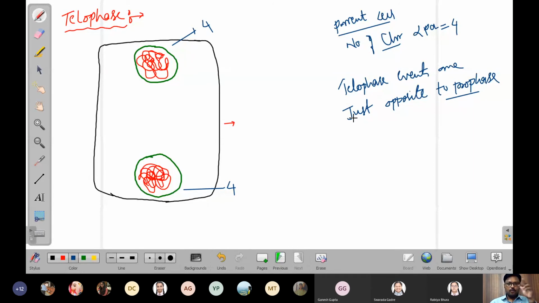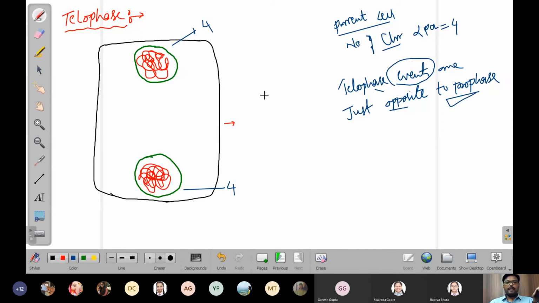Gradually the degeneration of nuclear membrane starts. These are the events. Now in the telophase, again these chromosomes are decondensed to form chromatin and the nuclear membrane reappears. So whatever events take place in the telophase are just opposite to the prophase.